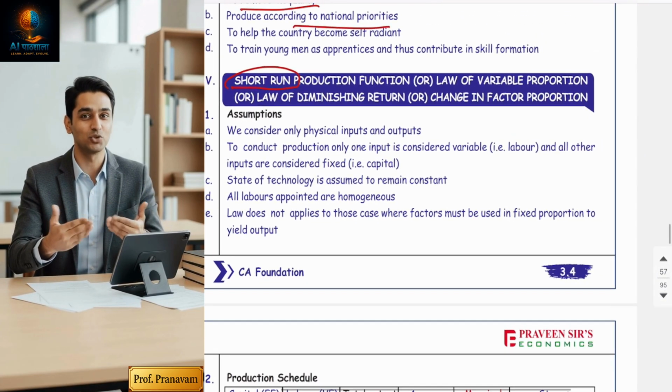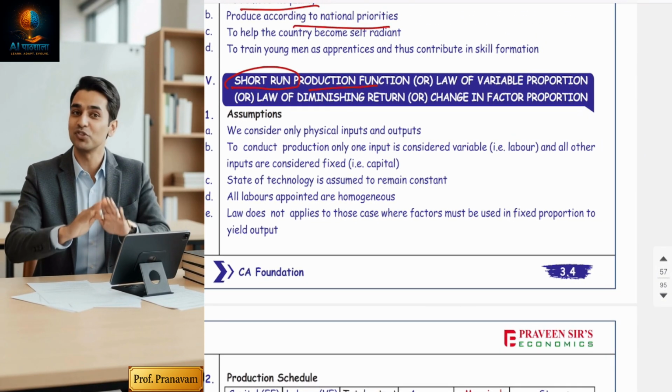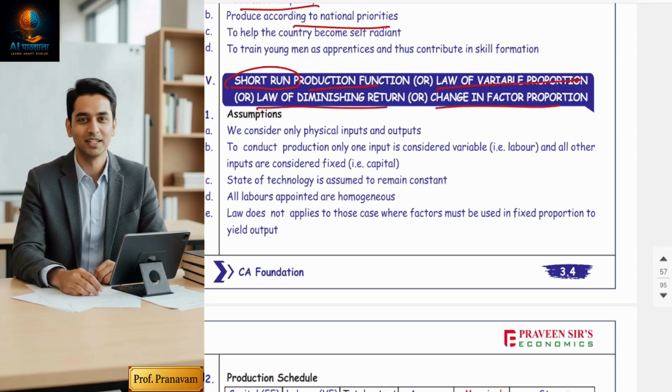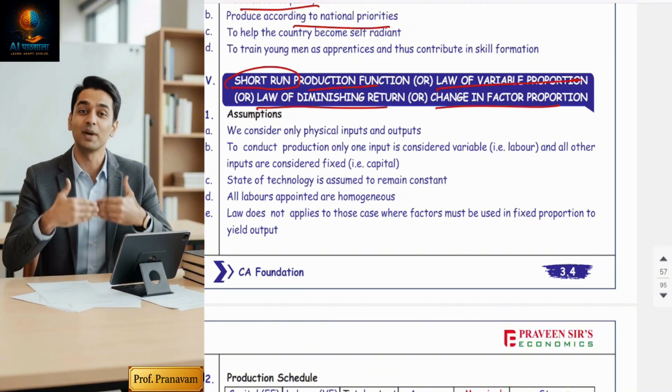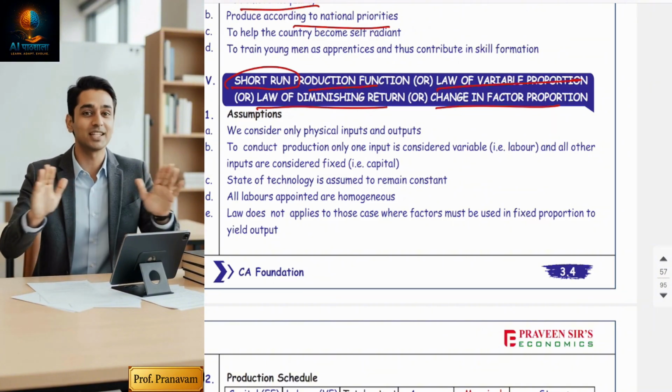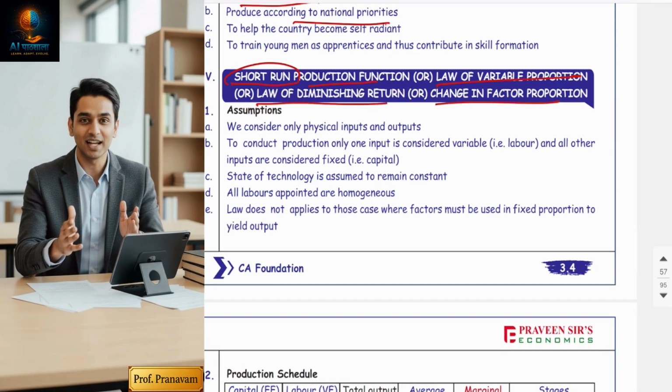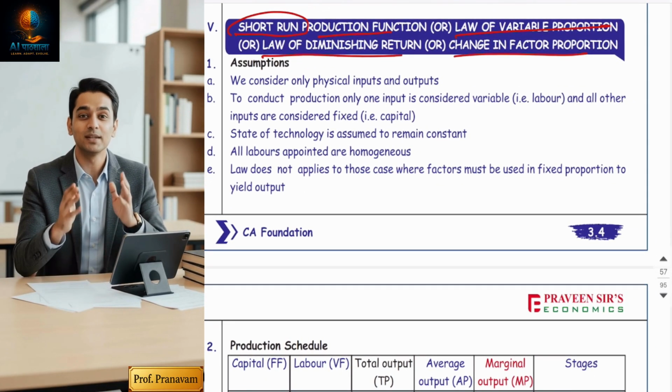The short run production function is also called the law of variable proportion. It is also called the law of diminishing returns and change in factor production. Any of these four names, if they are used in an exam, you should understand it's the short run.